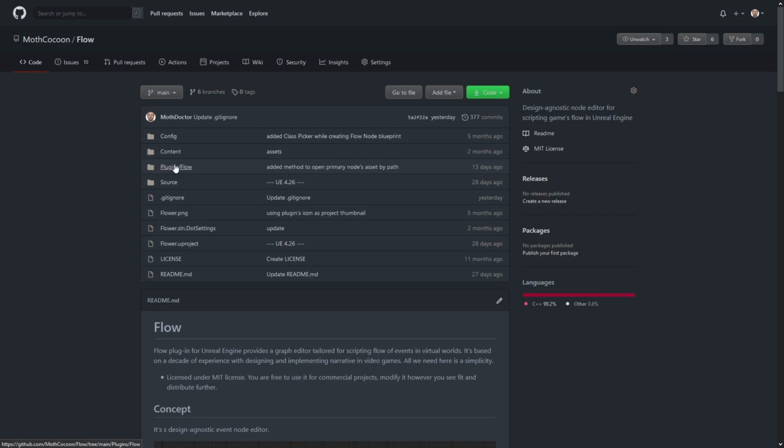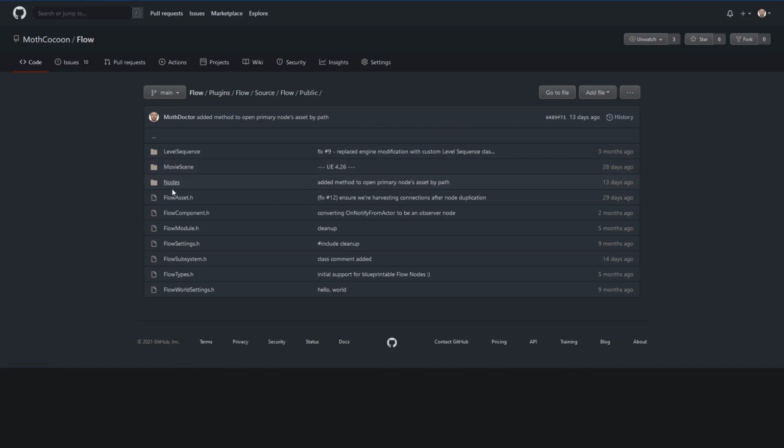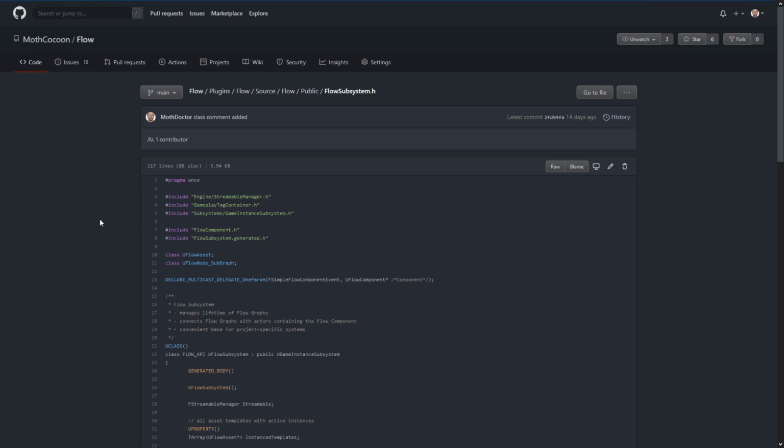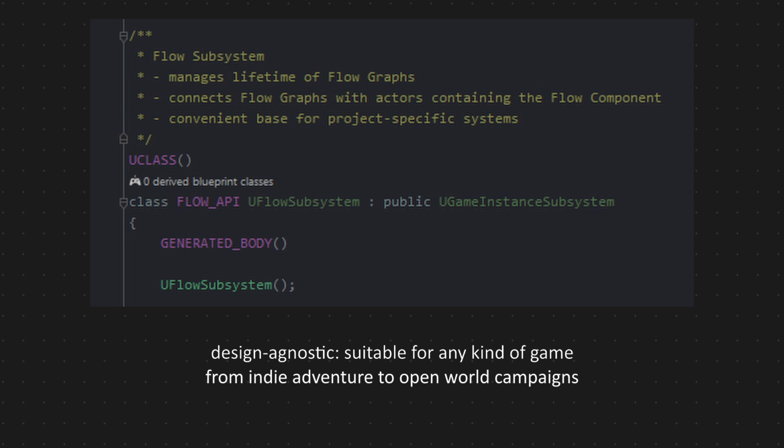The Flow plugin comes with its own runtime system called Flow subsystem, which allows you to create your own quest system, dialogue system, or any other event-based system. The Flow subsystem itself is design agnostic. It doesn't contain features from any specific game. You can adapt it to any kind of game, from a small indie adventure, through real-time strategy, to a massive open-world RPG. It's great for multiplayer games, since it reduces the number of custom blueprints in the project.